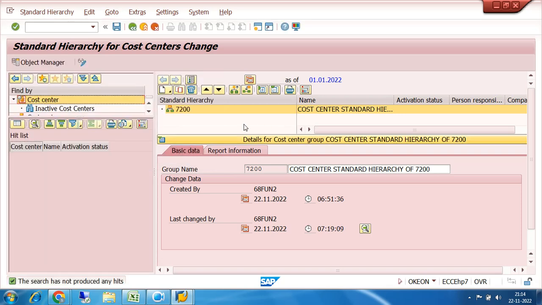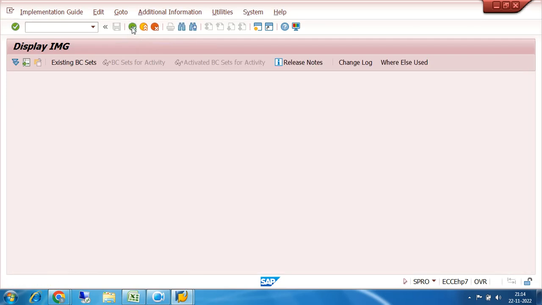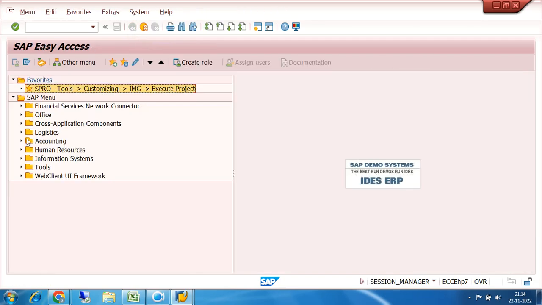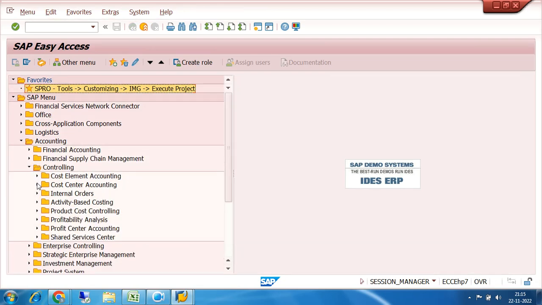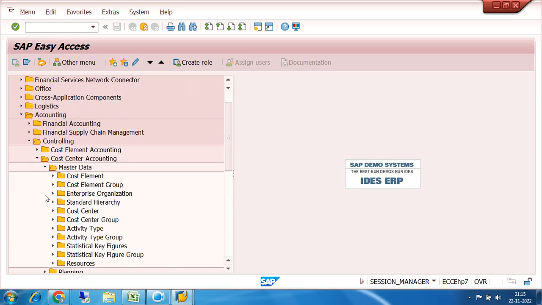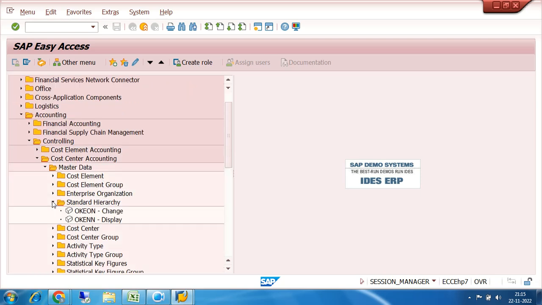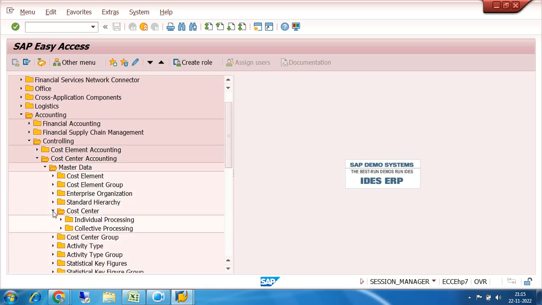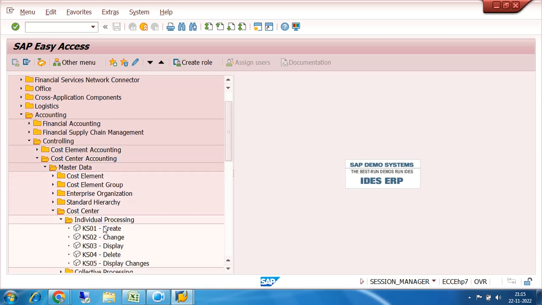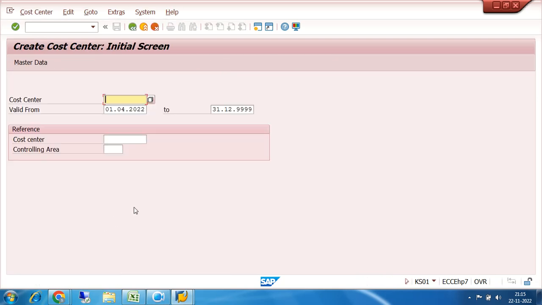Okay, fine. This is the top of the hierarchy, 7200, what I had created. I can create the cost center from here, but it is better to create it from the easy access. Come to accounting, controlling, cost center accounting, master data. There is also a standard hierarchy here. I don't have to make a change, and I will go to cost center, individual processing, create KS01.